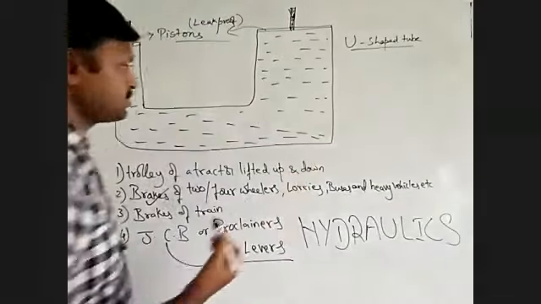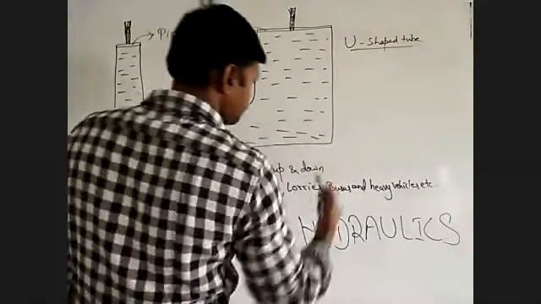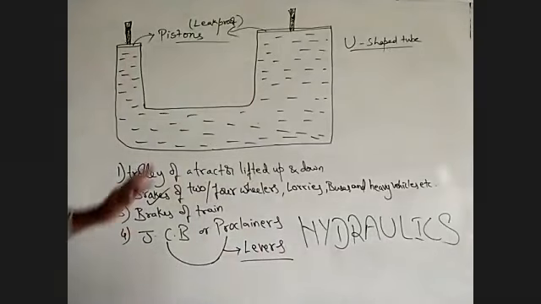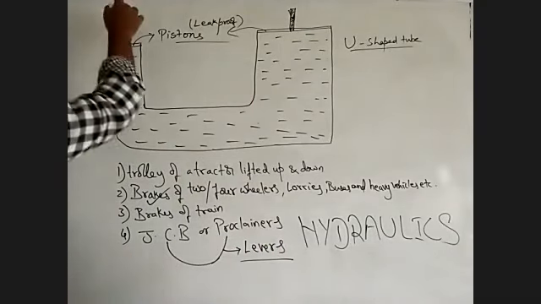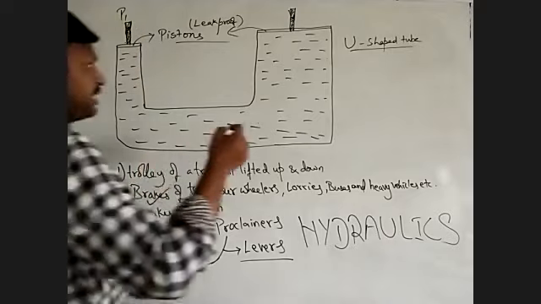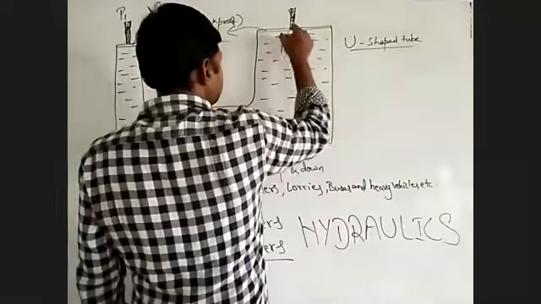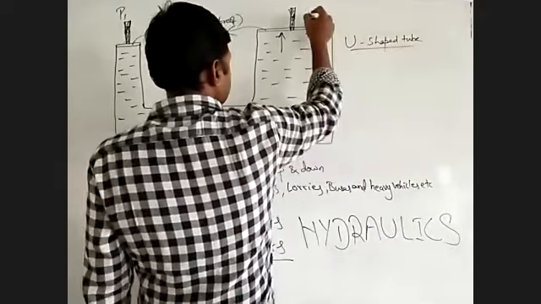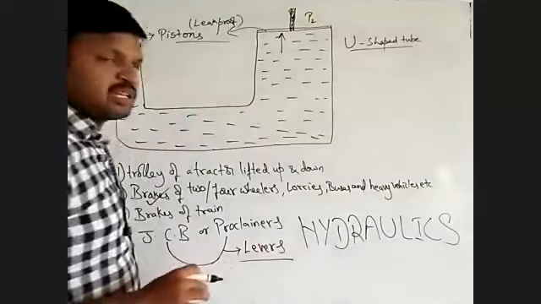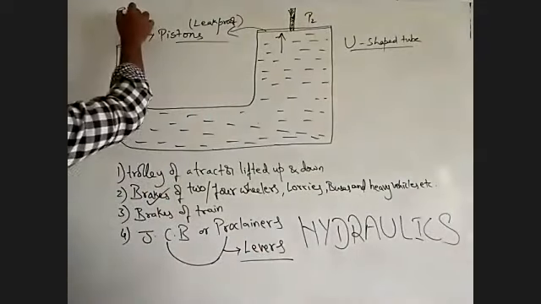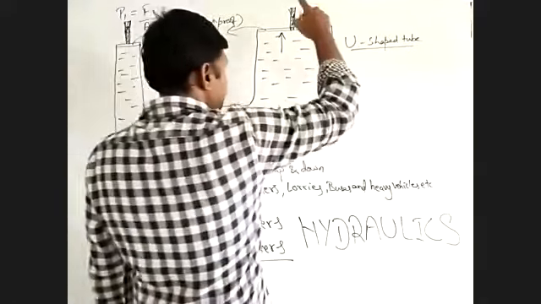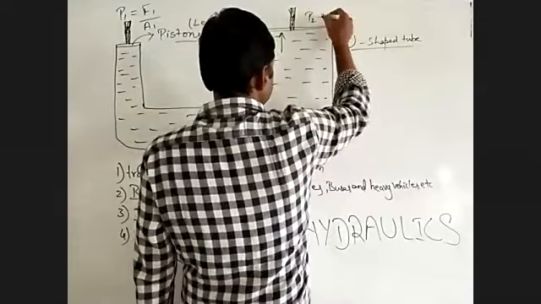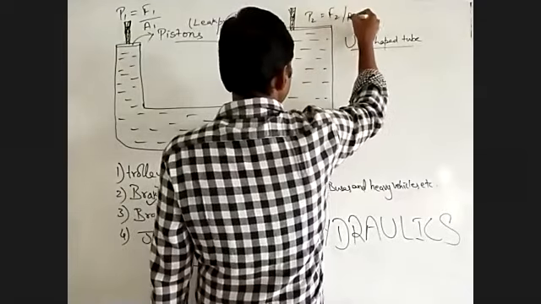Right, students? So this is the arrangement. I'll tell the name of this one later. Now here you are applying a very small pressure. So pressure P1 is applied, and it gets transmitted in this direction. So here it is P2. What is the formula for pressure? Force per unit area, no? F1 by A1. In this direction, what is happening is F2 by A2.